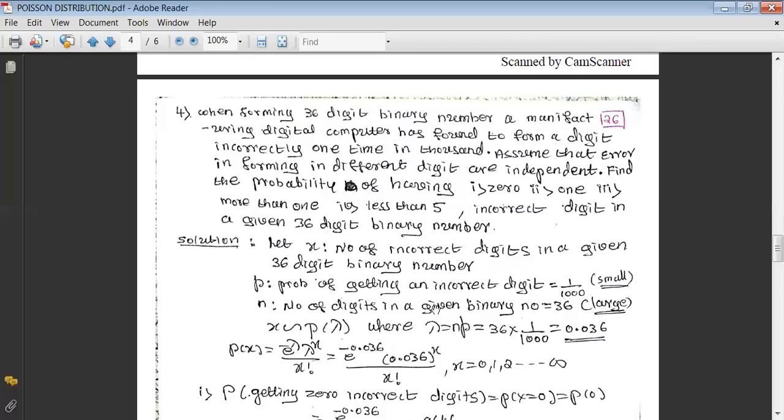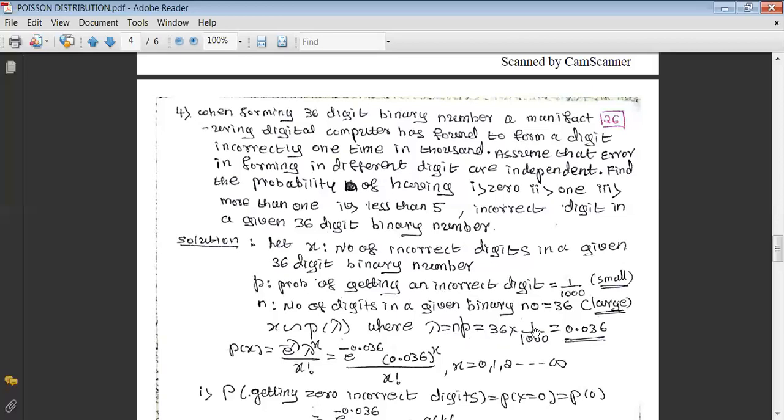And n, the number of digits in a given binary number, that is 36. I think it is somewhat large. Suppose if it is more than 10, we can treat it as large. Now in this case, n is large, p is small. That's why we can conclude x is Poisson with parameter lambda, where lambda is given by the third condition that it is equal to n into p.